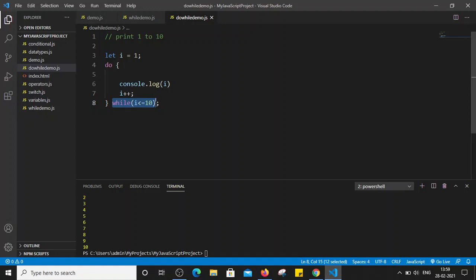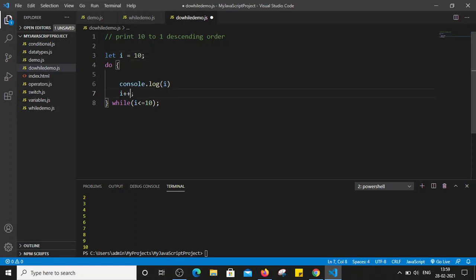Now let's see one more example of do while loop. Let's say I want to print the values from 10 to 1 in descending order. So what do we have to do? Initially we have to initialize the variable. Similar to the while loop, I will initialize the variable as let I is equal to 10. Then we are printing the value of I, that is console.log I. It will print the value of 10.